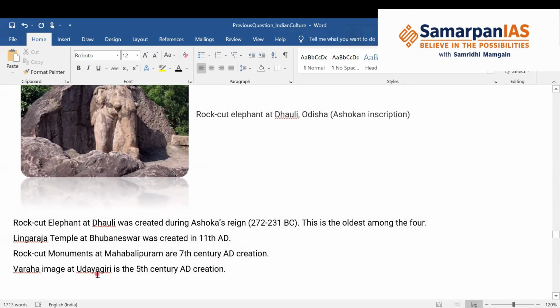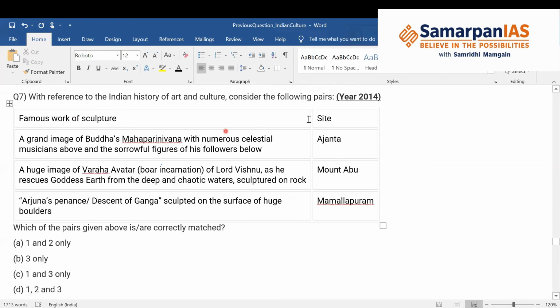And the Varaha image at Udaygiri, Madhya Pradesh, was created in the 5th century AD. The next question, again, is a match the following type. Given are the sculptures and the sites, and you have to tell which of the pairs are correctly matched.